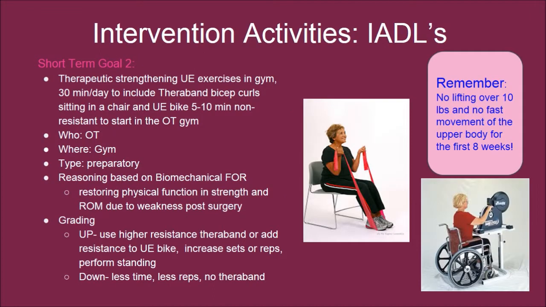Short-term goal 2. Therapeutic strengthening upper extremity exercises in the gym 30 minutes a day to include TheraBand bicep curls, sitting in a chair, and upper extremity bike 5 to 10 minutes non-resistance to start in the OT gym. This is a preparatory activity under the supervision of an OT performed in the gym.